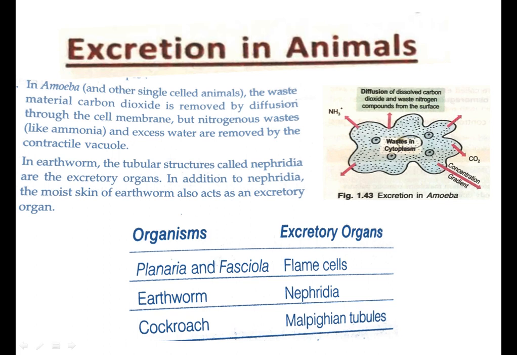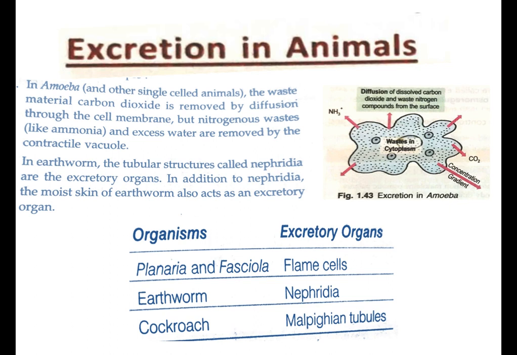Now, many multicellular organisms have specialized organs which perform the function of excretion. Some organisms and their excretory organs: in planaria, the excretory organ is flame cells. Then in earthworm, the excretory organ is nephridia. Means in earthworm, excretion and osmoregulation occur through the tubular structures which constitute nephridia.